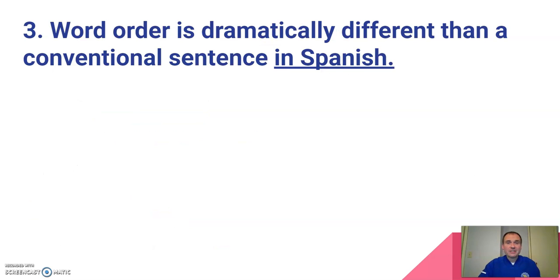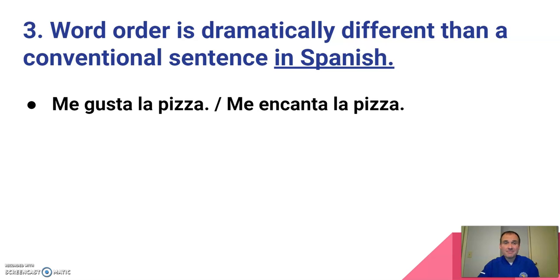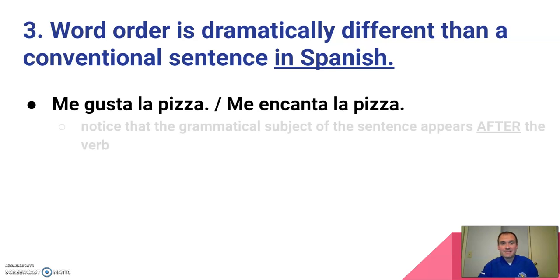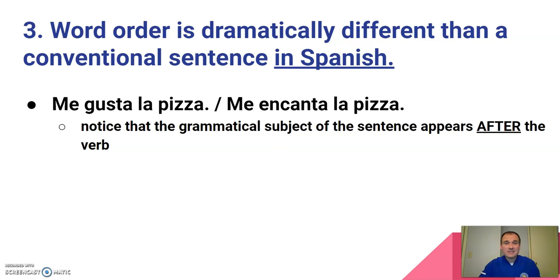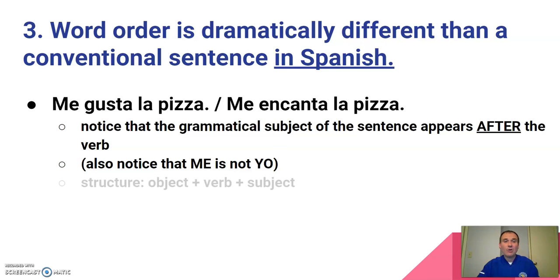So, word order is dramatically different than a conventional sentence in Spanish when we're using sentences with gustar and encantar. Me gusta la pizza or me encanta la pizza. We'll come back to that model. Notice when you look at this that the grammatical subject of the sentence appears after the verb. La pizza is the subject of these sentences, and again, it comes after the verb because my verb is gusta and encanta. Also notice that with gustar and encantar, we use me. We're not using yo. So that's why these verbs are very different. It's always me gusta or me encanta.